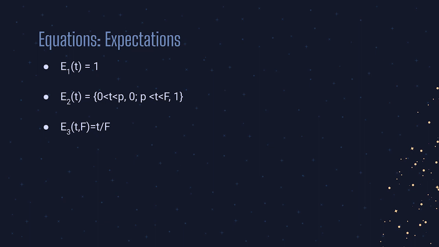For E sub 2, a period of rest is given before full expectations are placed, so we created a piecewise function to represent the 2 segments. Expectations are 0 until time reaches p, a value in days representing the length of rest. Expectations are then 1 until f, which represents the length of the entire trip in days. E sub 3 represents a gradual growth in expectations, beginning at 0 and increasing to 1 linearly.